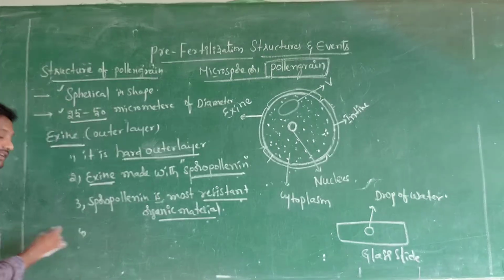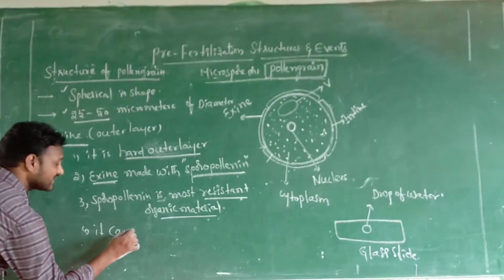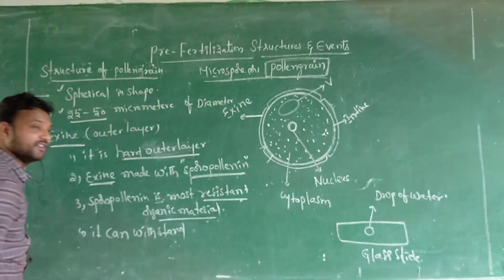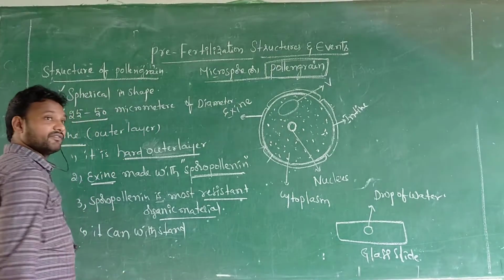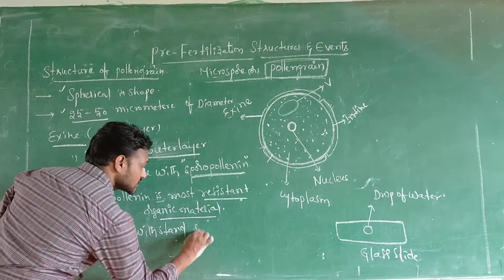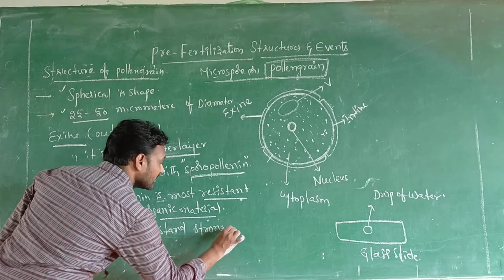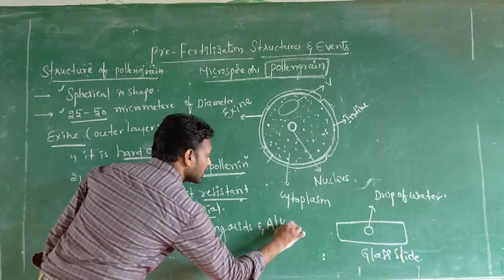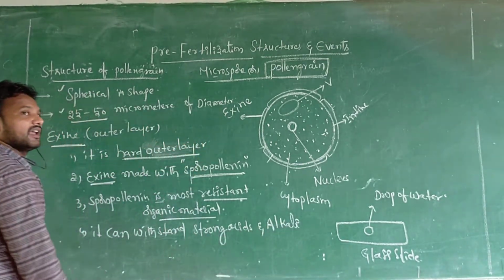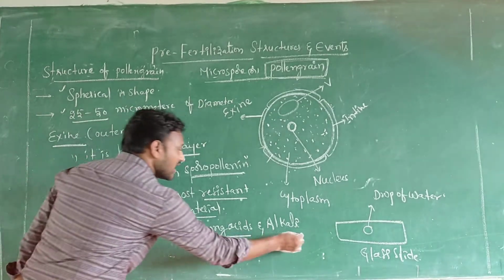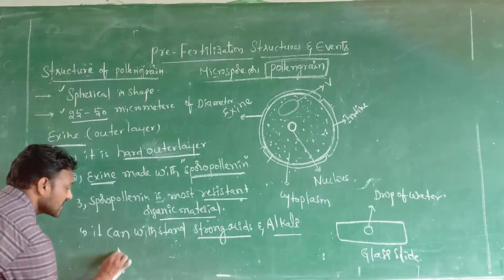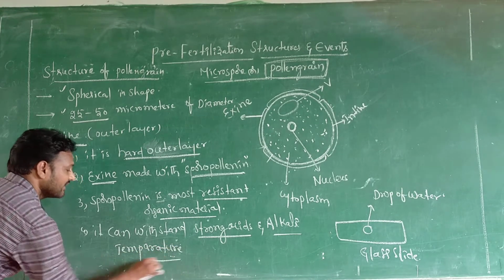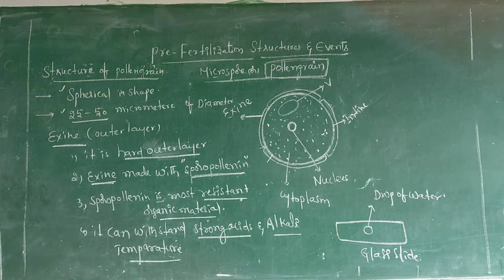It can withstand, that is, tolerate, strong acids and alkali, and also temperature. A very important point.